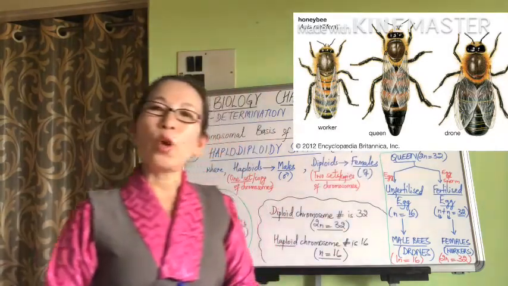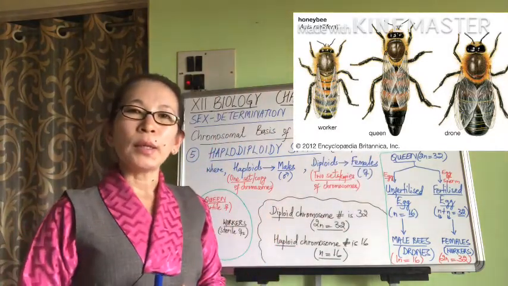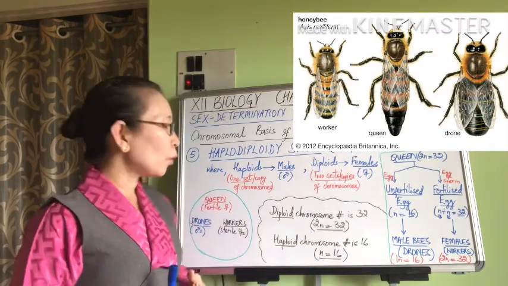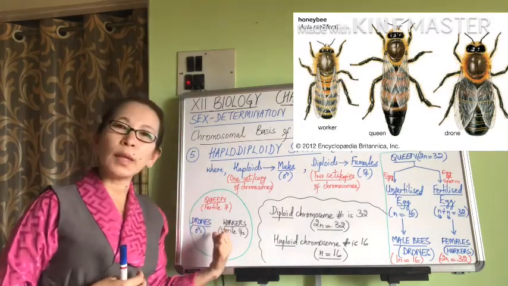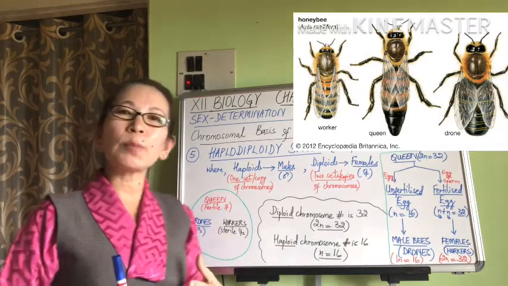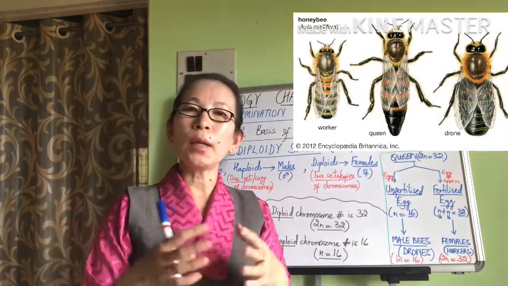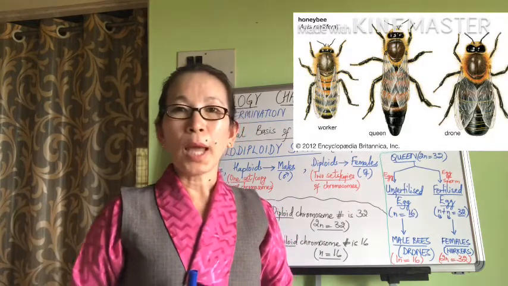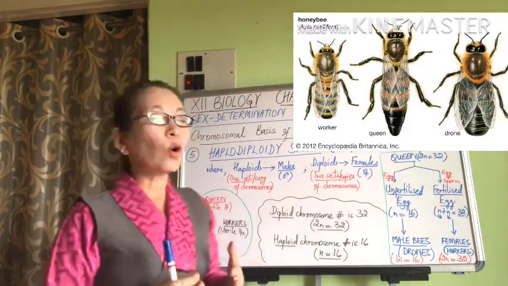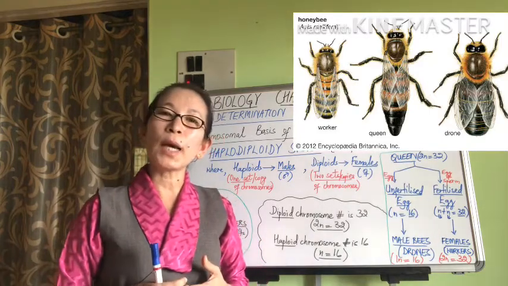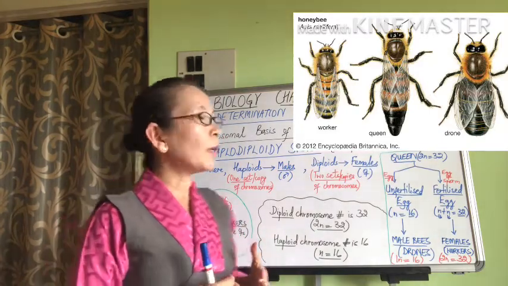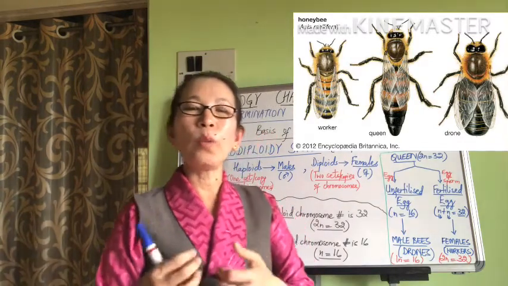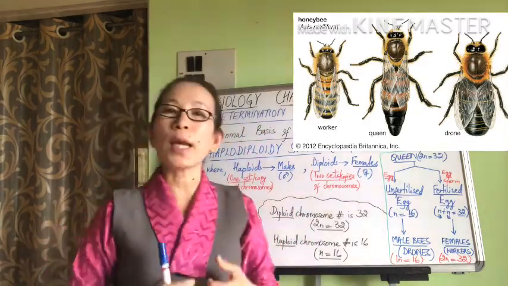Now, the sex of the offspring in honeybees is determined by the queen bee. So the queen bee, while mating with the males, stores all of the sperms in her body in a pouch-like bag known as spermatheca. And the queen bee, depending on the need of the colony, decides whether she will lay the egg in the fertilized form or whether she will not fertilize the egg.